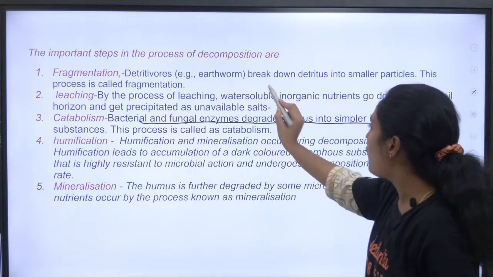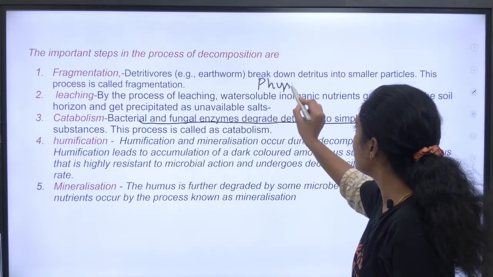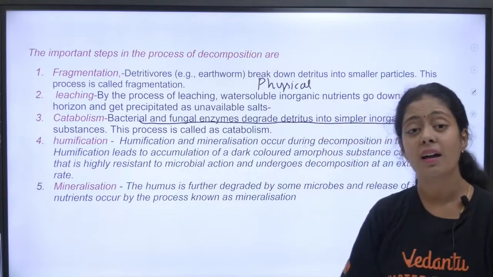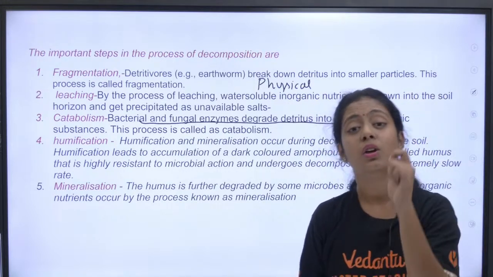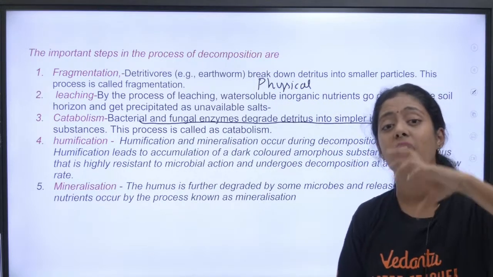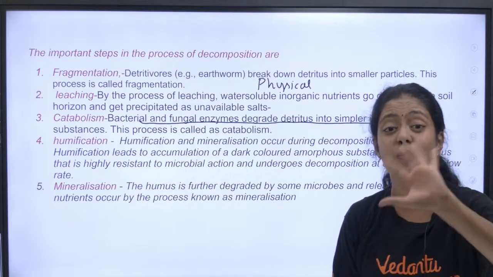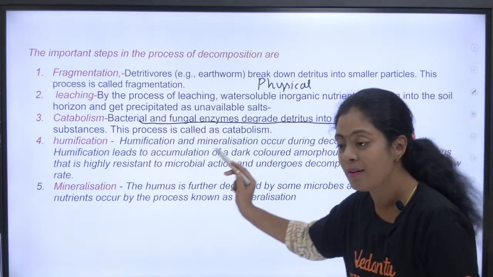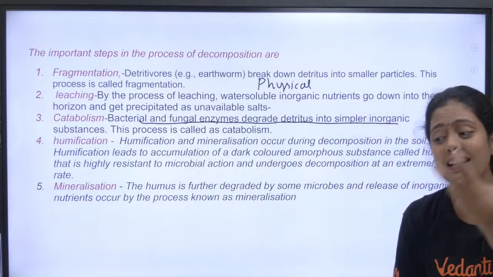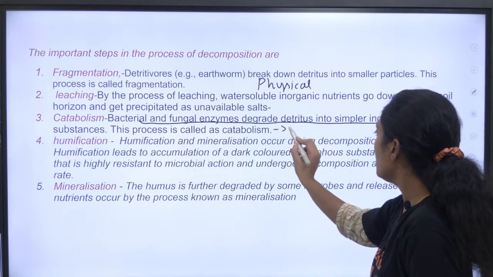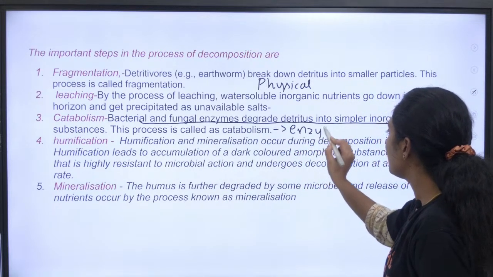See, students, fragmentation is a physical process. Organisms like earthworms use their mouth parts to break down the matter. There is no enzymatic action here. But in catabolism, an enzymatic action is involved. So who is producing the enzyme?